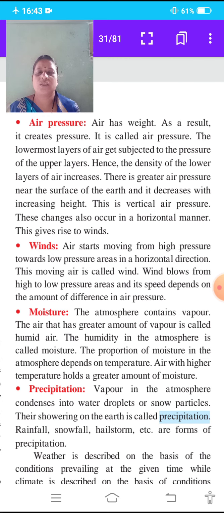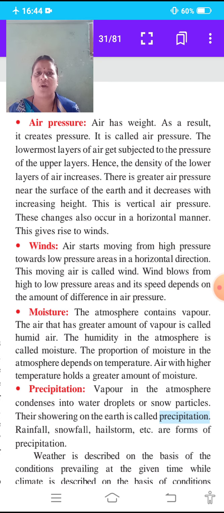These changes also occur in a horizontal manner, and this gives rise to winds. Air starts moving from high pressure areas to low pressure areas in a horizontal direction.